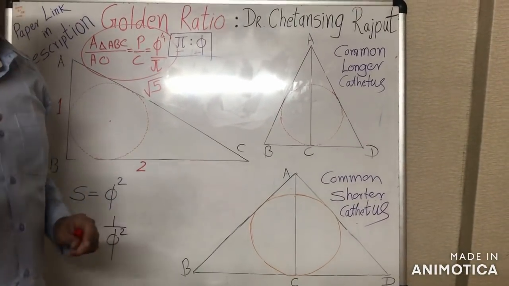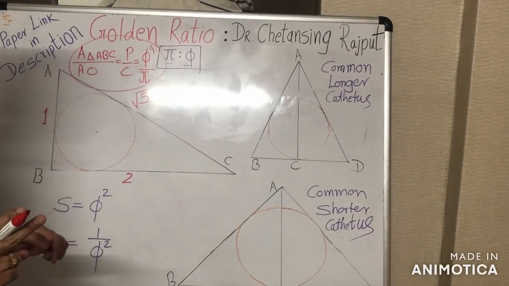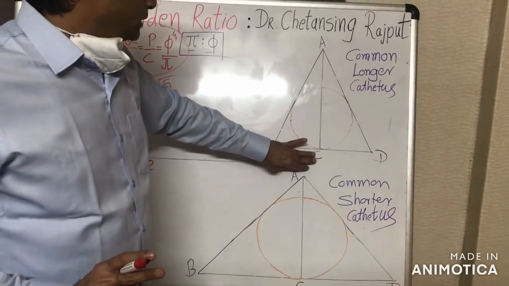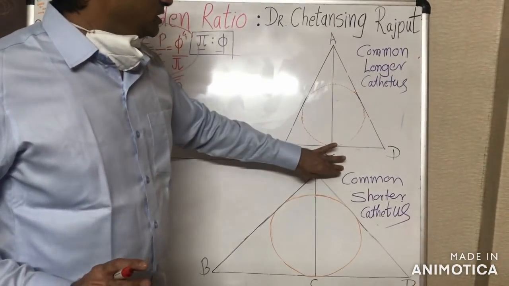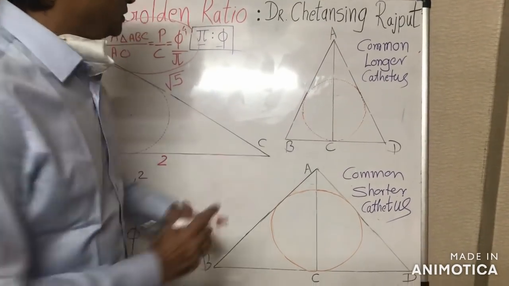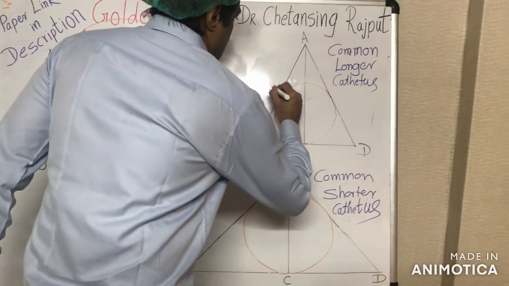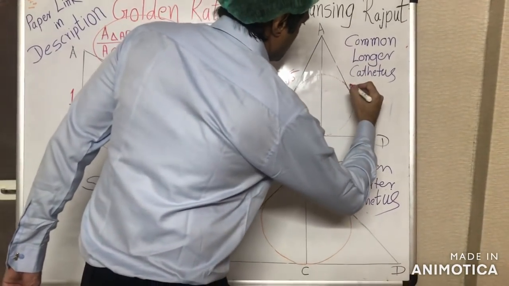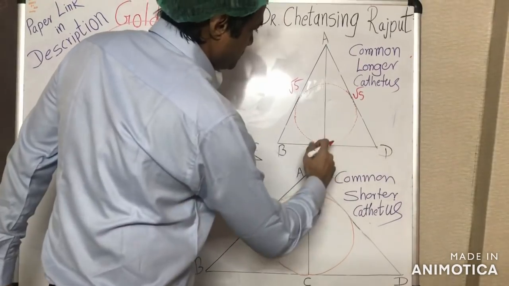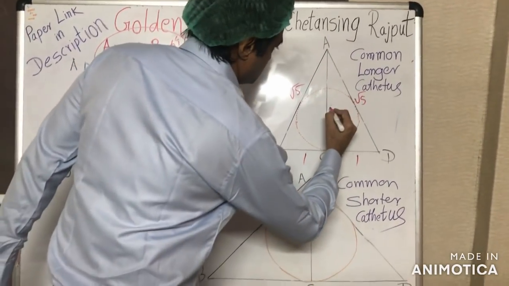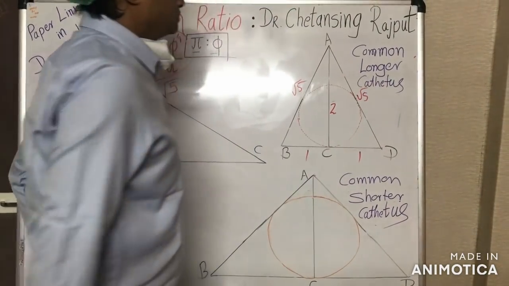And if we consider a couple of such triangles, like here, triangle ABC and triangle ADC with their common longer cathetus AC. This is the hypotenuse root 5 of this triangle. This is the hypotenuse root 5 of triangle ADC. This side 1, 1, and this is the common longer cathetus 2.